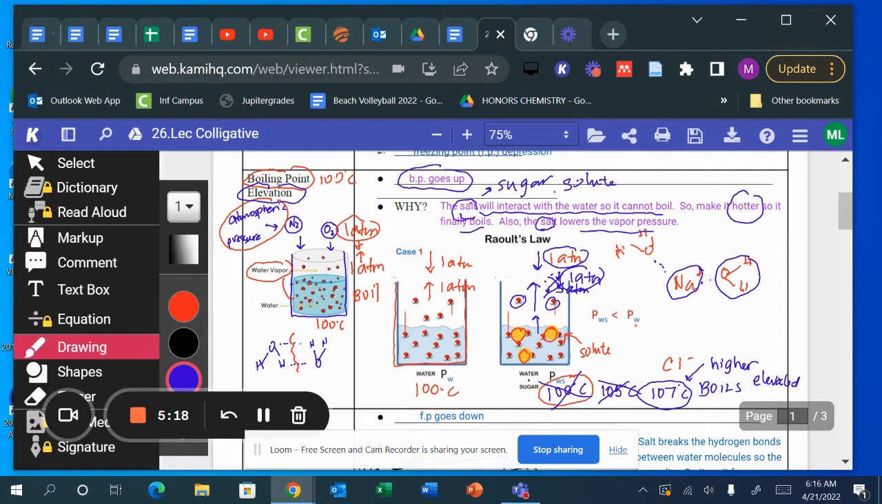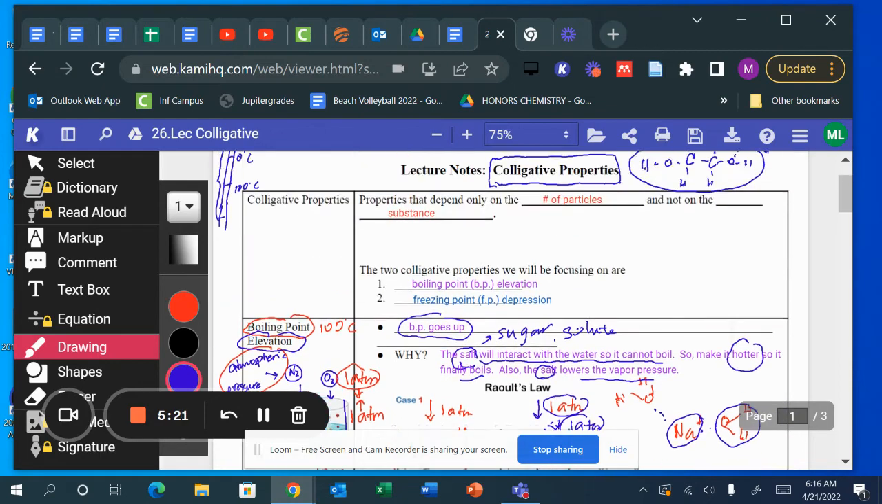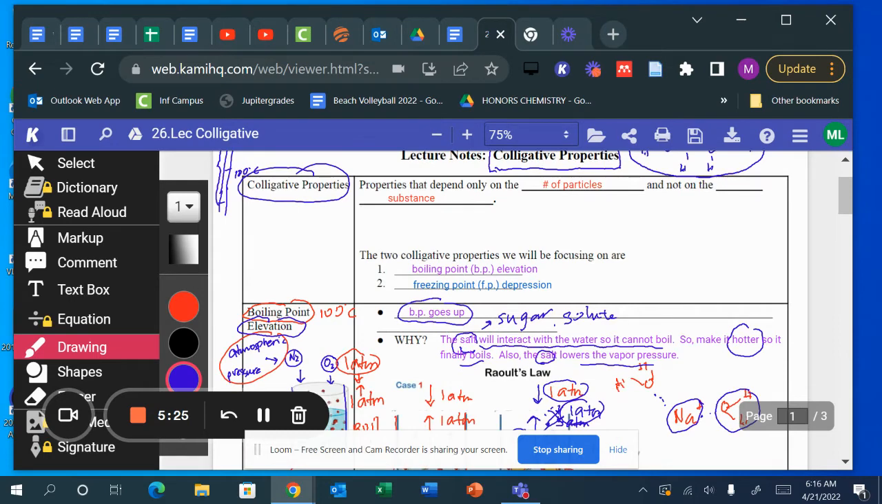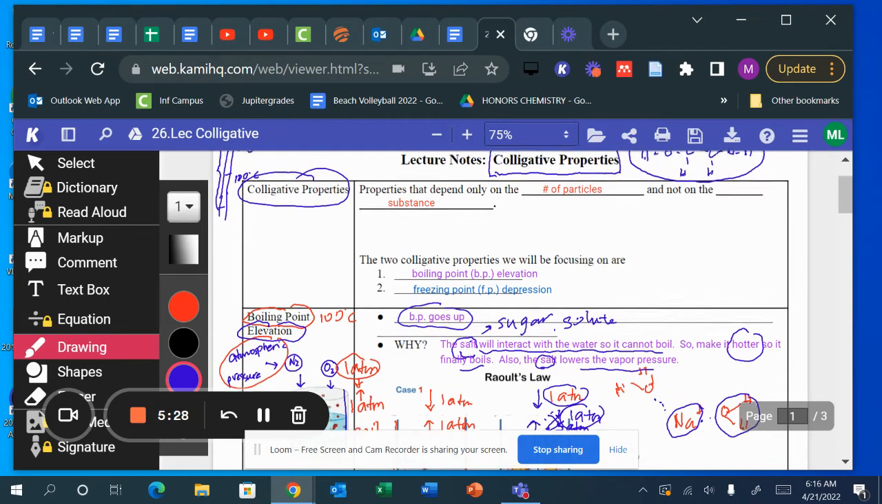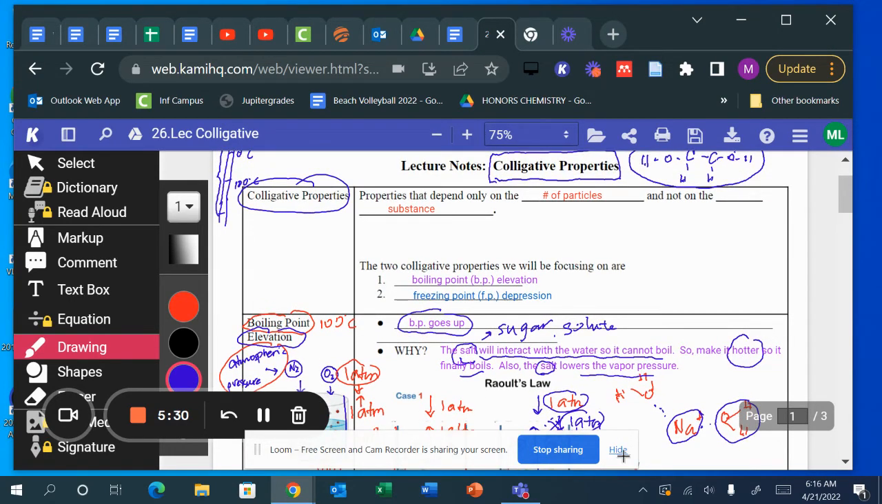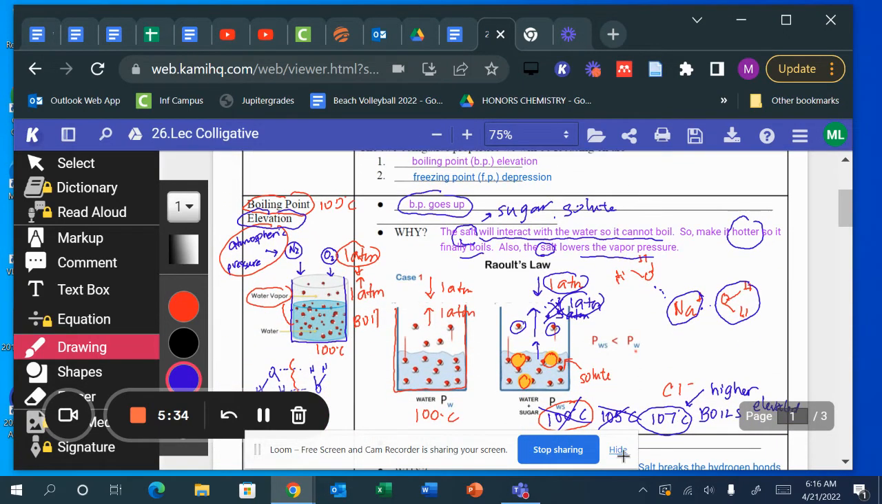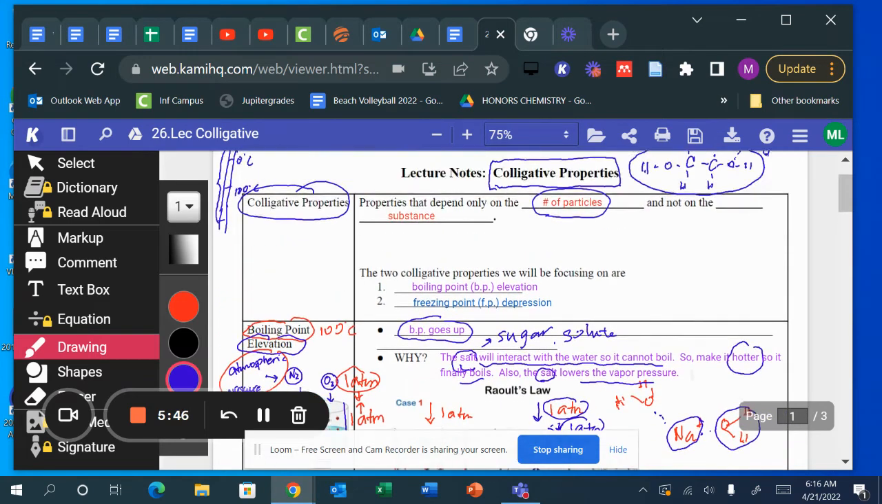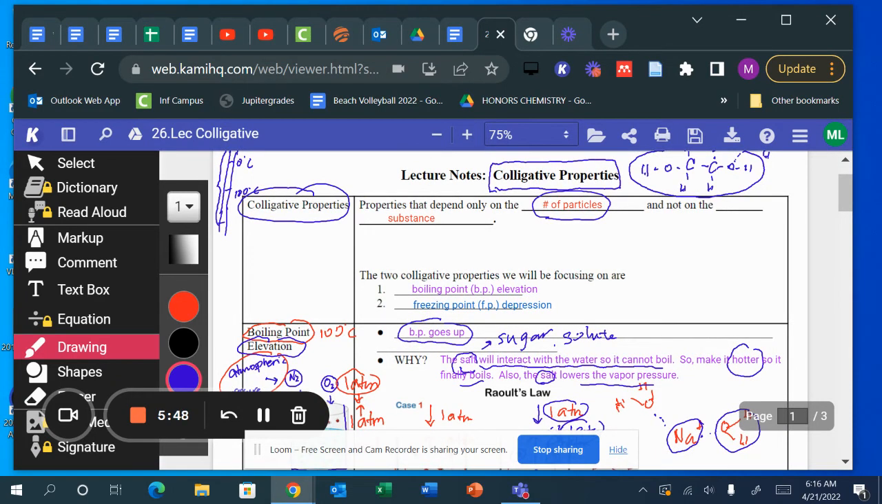Okay? So this is a colligative property. So you might wonder, what are colligative properties? Colligative properties are properties that depend only on the number of particles in there. So in this case, it doesn't matter if you put Na+ or Cl- or sugar. It only matters how many particles you put in. The more particles you put in, the bigger the effect. Okay, so properties that depend only on the particles and not the substance.